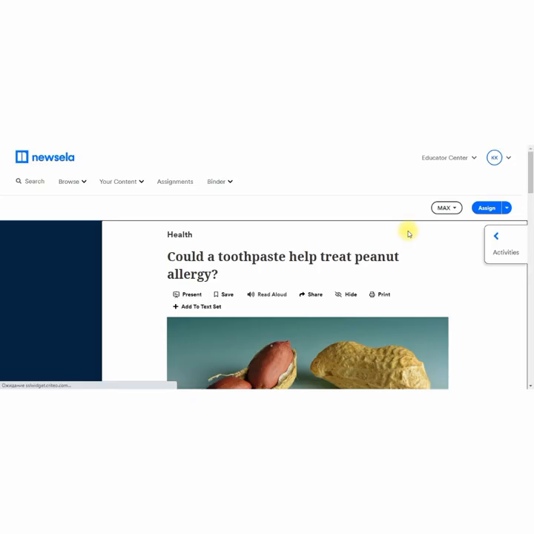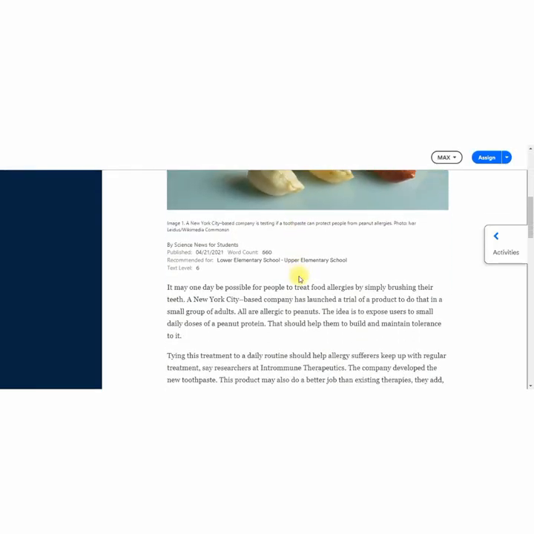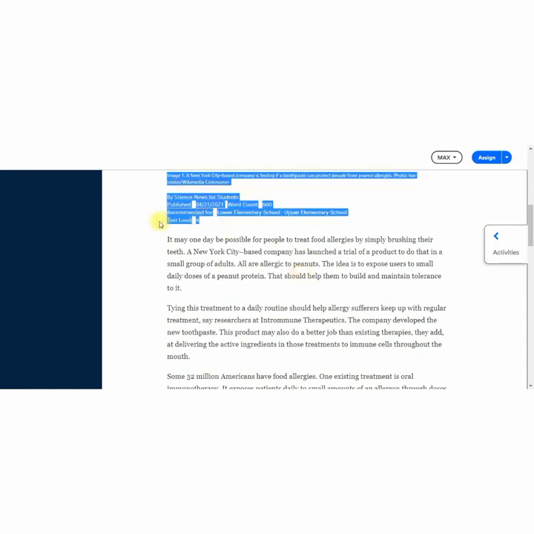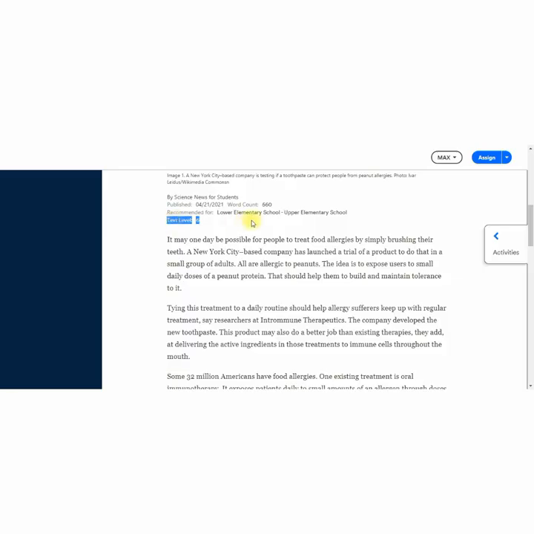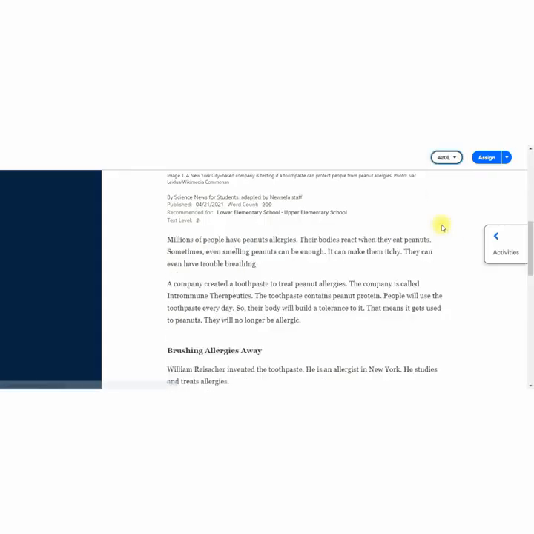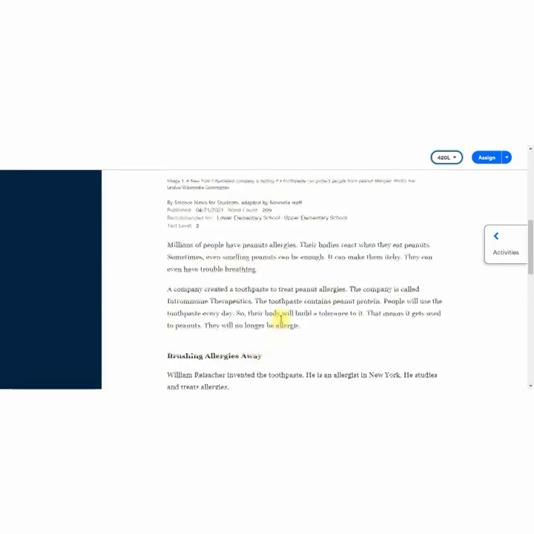Here we can see the text, "Could a toothpaste help treat peanut allergy?" We can see the level of the text, it's level 6, and how many words were used. Let's look at the first sentence: it may one day be possible for people to treat food allergies by simply brushing their teeth. We can just change the level from 6 till level 2. Millions of people have peanut allergies. We can see how the sentences are so simple.